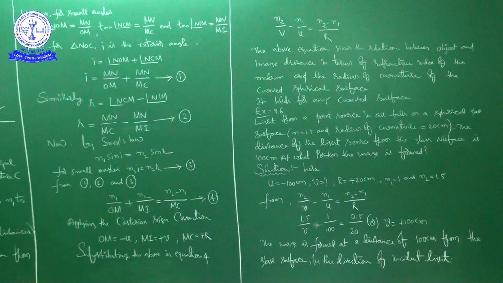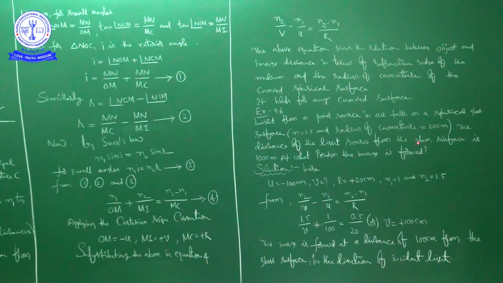But I will repeat the problem once again, you try to grasp it. I can say confidently he is asking to find only the image distance. But observe once again. Light from a point source in air falls on a spherical glass surface.